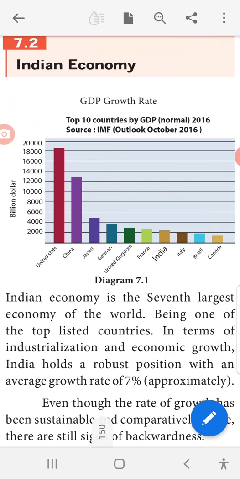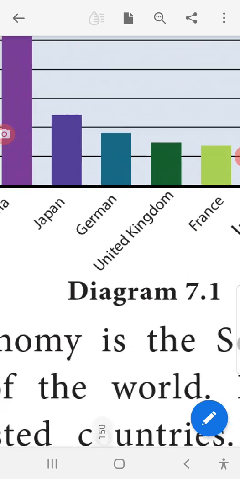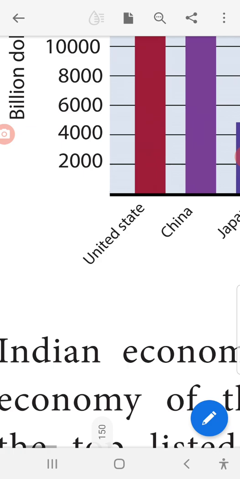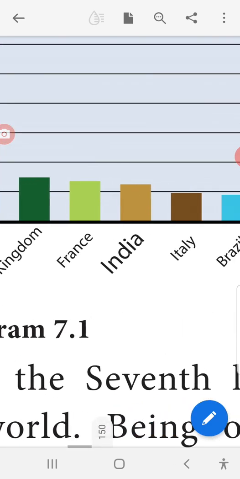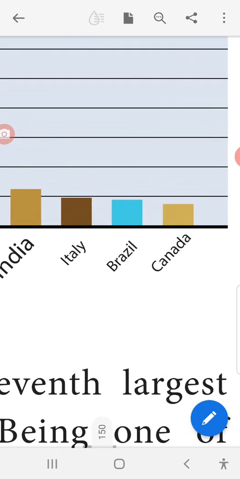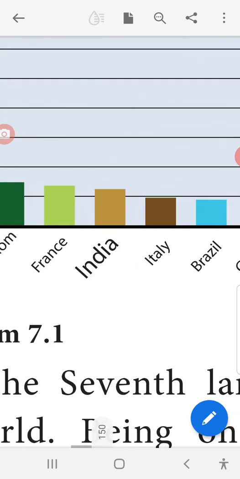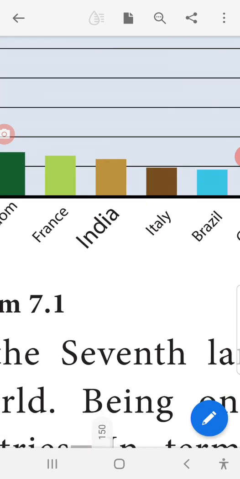In terms of industrialization and economic growth, India holds a robust position with an average growth rate of 7%. In the top 10 we have the United States, China, Japan, Germany, United Kingdom, France, India, Italy, Brazil and Canada. India is in 7th place.